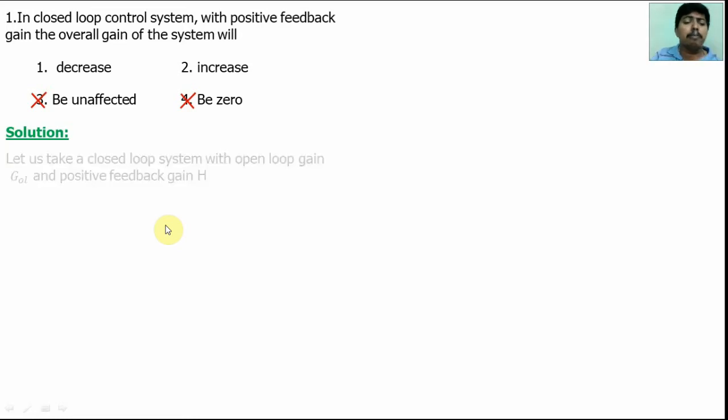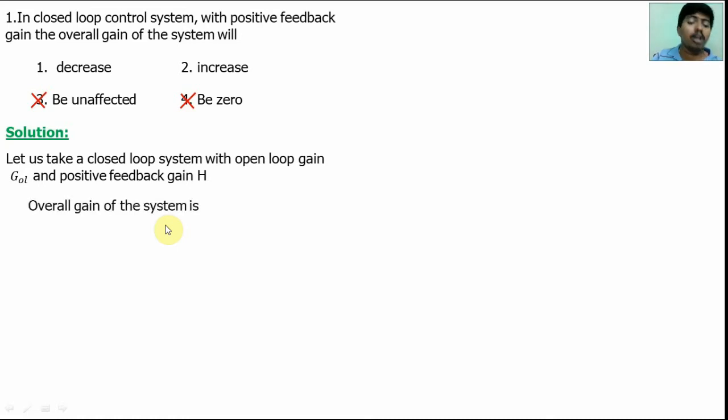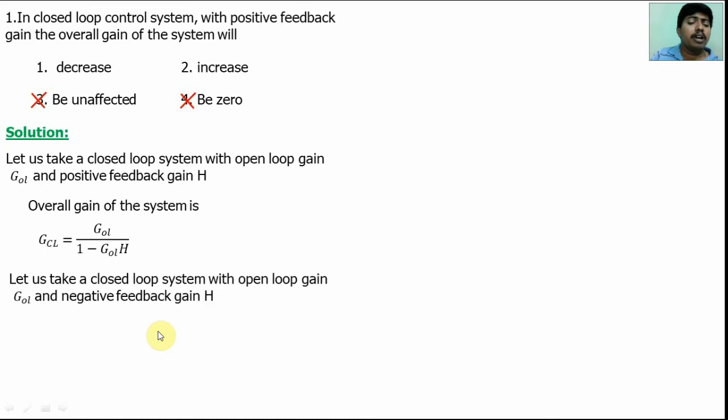Let us take a closed loop system with open loop gain GOL and positive feedback gain H. Then what will be the overall closed loop transfer function? The overall closed loop gain for the system is GOL divided by 1 minus GOL H. This is the overall transfer function. If this feedback is negative feedback, what will be the overall gain? GCL is equal to GOL by 1 plus GOL H.